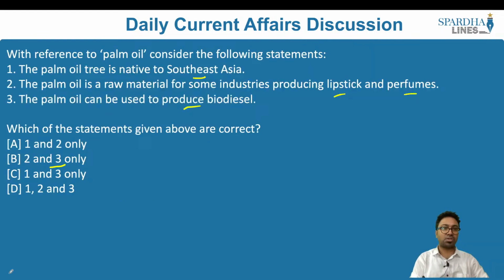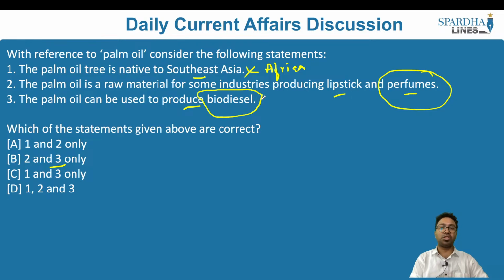So if we look into the practice question right now, the first statement is wrong. Why? That is because the statement says the palm oil tree is native to Southeast Asia. No, it is native to Africa. So the first statement is wrong. And when you look into the second statement, the palm oil is a raw material for some industries producing lipstick and perfumes. Yes, that is the right statement. We just looked into it. The third statement is also right, that palm oil can be used to produce biodiesel, and as we just discussed, Indonesia makes use of palm oil for the production of biodiesel as well. So the first statement is wrong, second and third statements are right. So the answer to this would be 2 and 3 only.